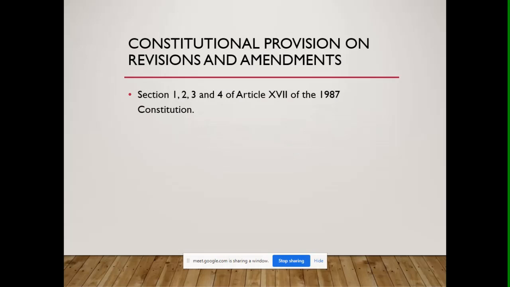The constitutional provisions on revisions and amendments can be found in Sections 1, 2, 3, and 4 of Article 17 of the 1987 Constitution. Section 1 states that any amendment to or revision of this Constitution may be proposed by the Congress upon a vote of three-fourths of all its members or by a constitutional convention. That is the wording of Section 1.